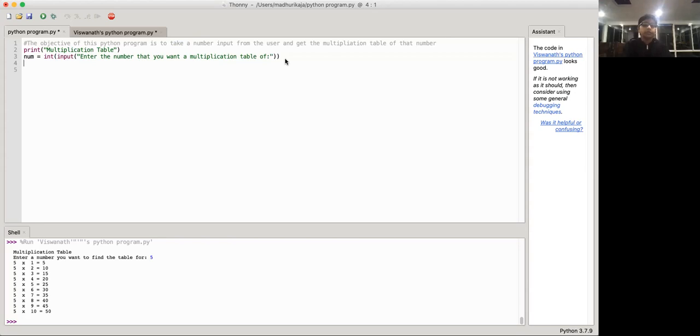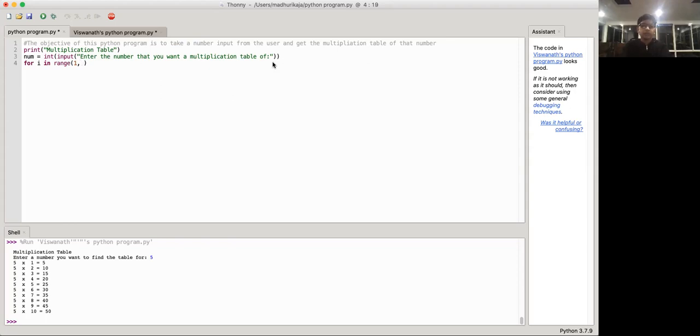Okay, so the best way to approach this problem is to use a for loop. A for loop is slightly different from a while loop. Instead of using a condition to make the program keep going on, we're going to be giving a range to the for loop, and we're going to be doing it a fixed number of times, unlike a while loop. So for i in range of, so we want the multiplication table to go 10 times. And so the first one is the starting number and the second one is the ending number.